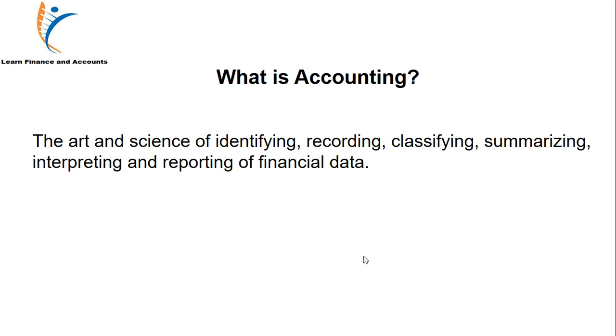So, a long definition. To learn about this definition, to know what is accounting, let us first break down this definition into different terms. What is the first term? Art and science.